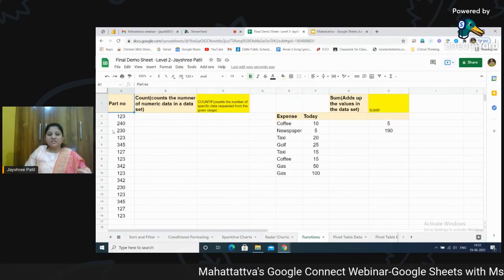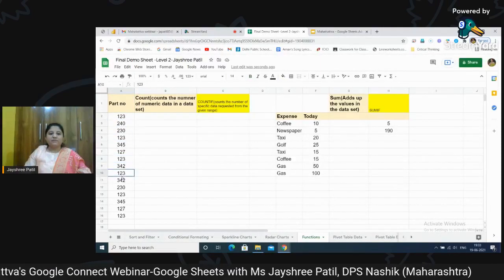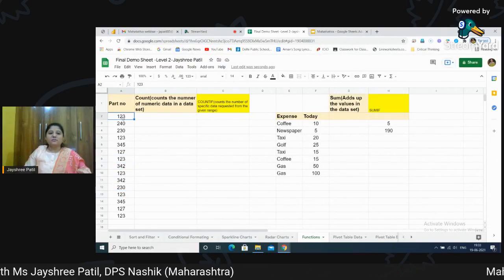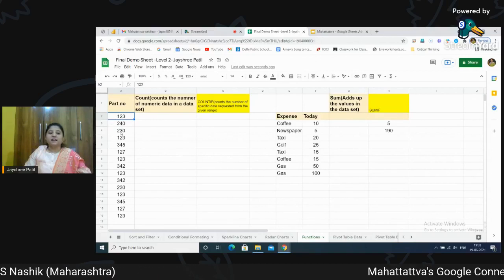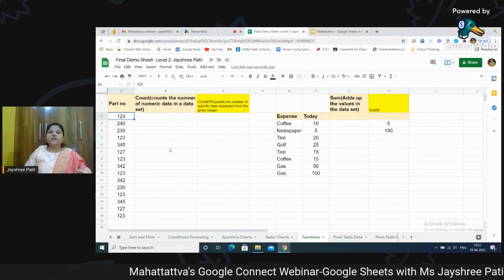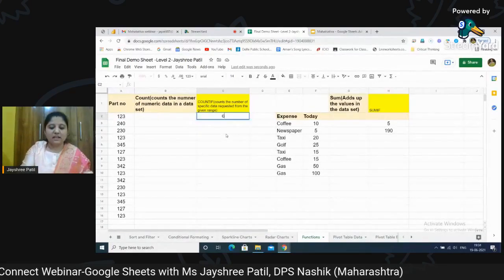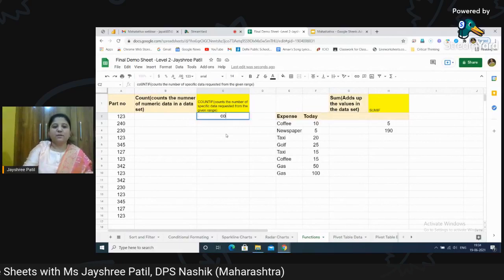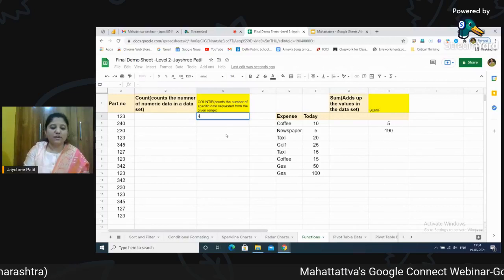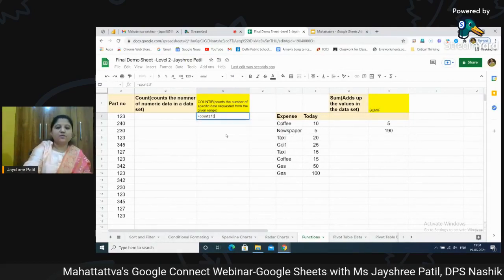For example, I have these different part numbers. Suppose I have a manufacturing company and I have different parts of that particular product, and I want to know how many of part number 123, whatever it is, are available in my store. How many parts are available which have number 240. So we are giving a condition and we will be using the COUNTIF function there. Let's see how to use it. Again we will be writing. See, I have made one mistake over here. I have not given the equal to sign. So whenever we are using a function, just give equal to first, then write COUNTIF. Again, we have to give the condition.